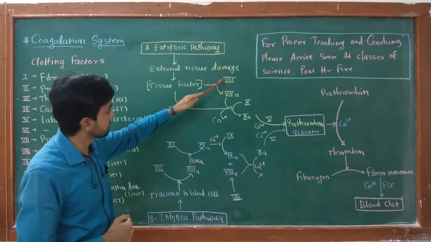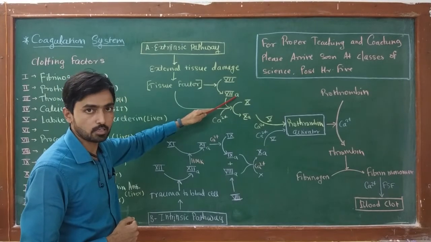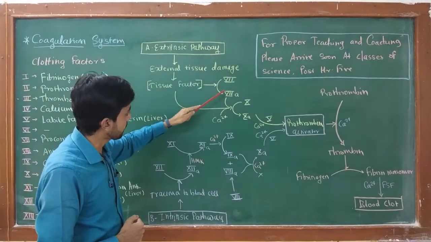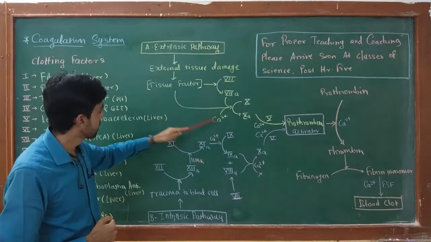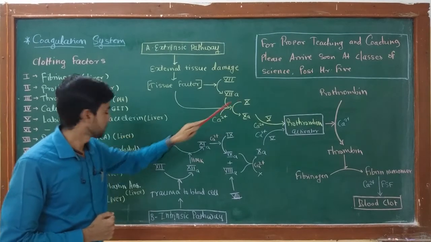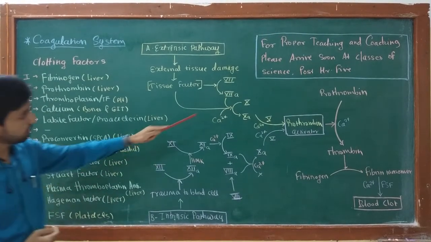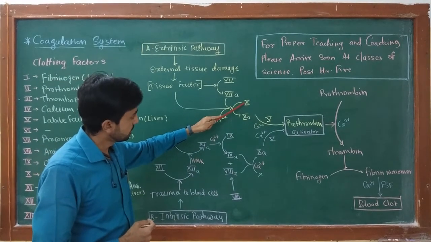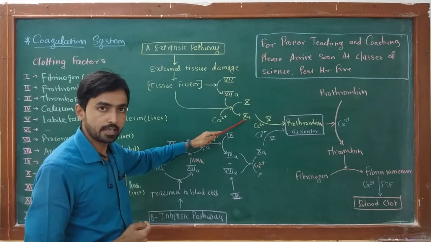The factor number 7 after activation converts into factor number 7A, A for activation. This activated factor number 7 with the help of calcium ions and tissue factor activates factor number 10, which is Stewart factor. After activation, here you can see that factor number 10 converts into 10A.